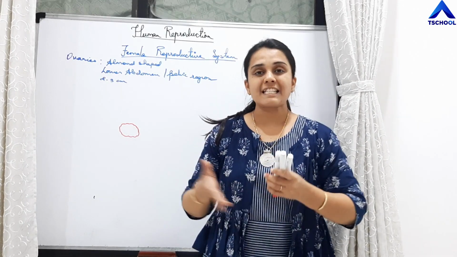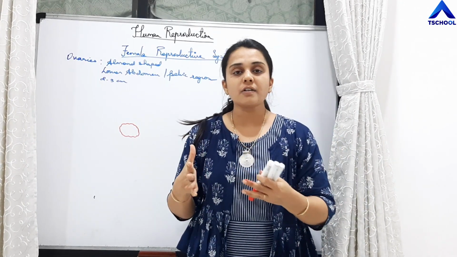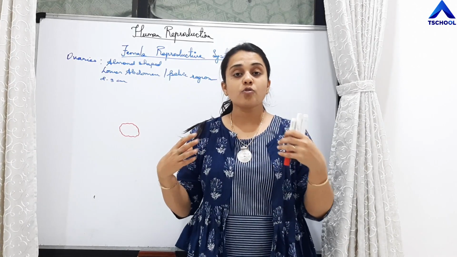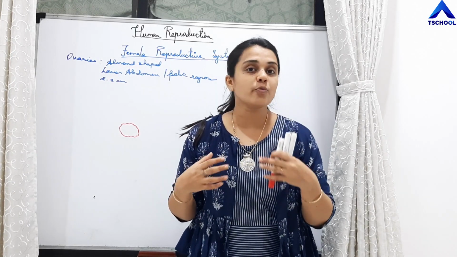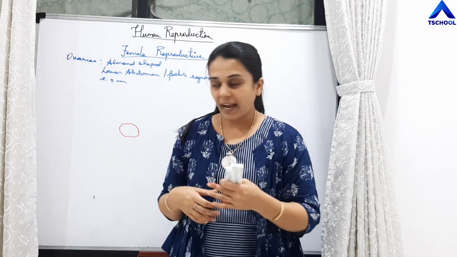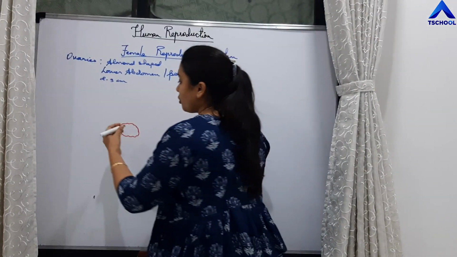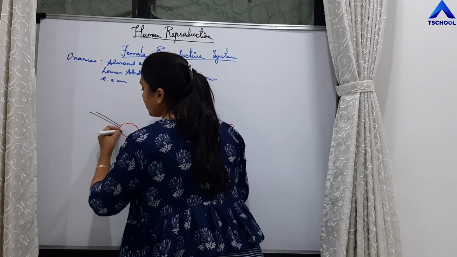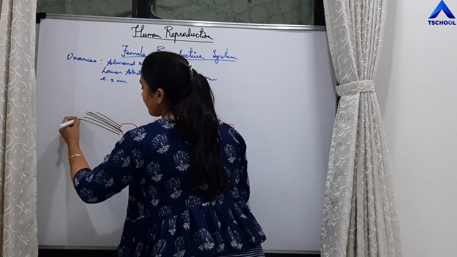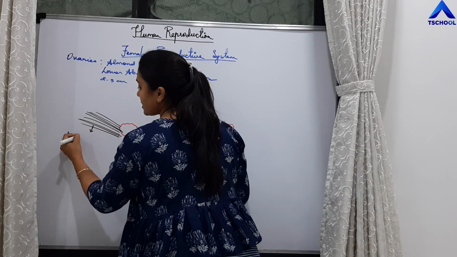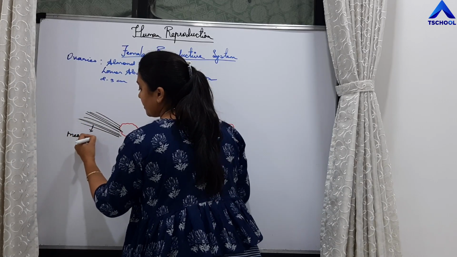So students, any person who is moving, their organs will also move if those organs are not firmly attached with the body wall. So this pair of ovaries are firmly attached with the body wall by the folds of mucous membrane. That folds of mucous membrane is called as mesovarium.